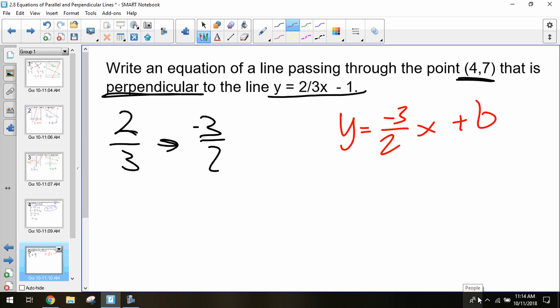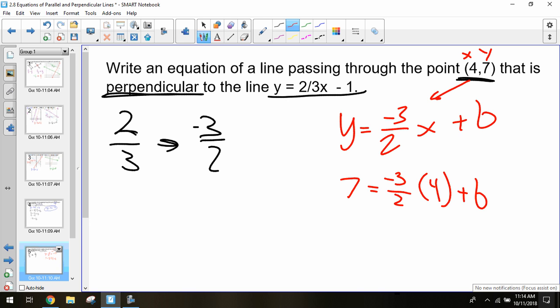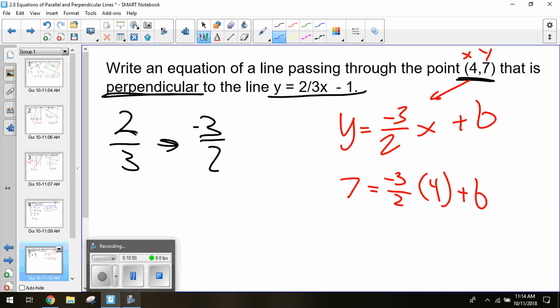In order to solve this, I need to substitute something in for my x and my y. So I know 4 is my x, 7 is my y, so I can throw those numbers in. So that makes it 7 equals negative 3/2 times 4 plus b. Are we okay with this so far? All right.